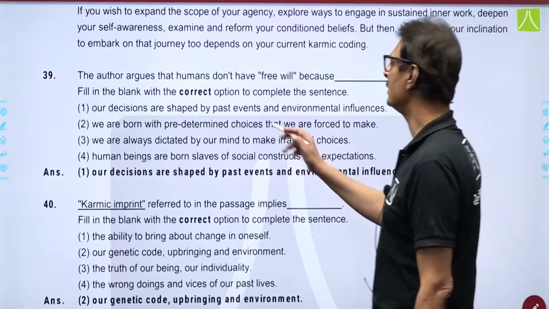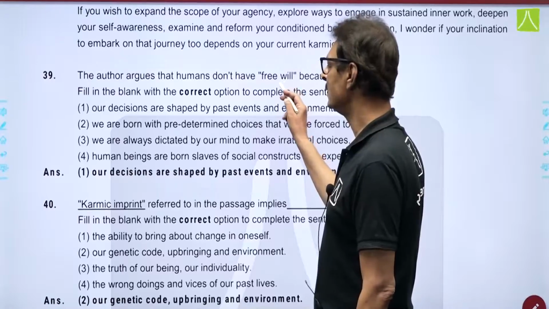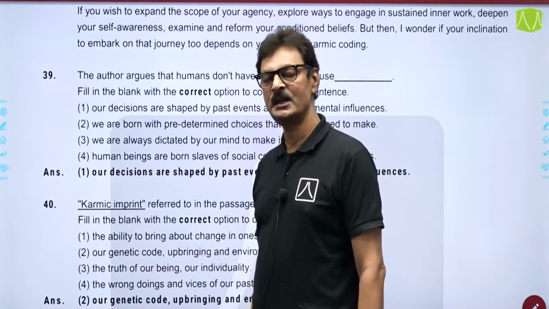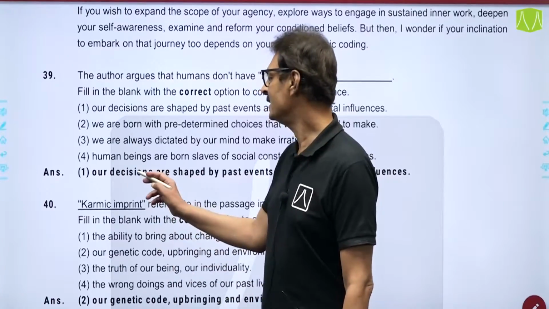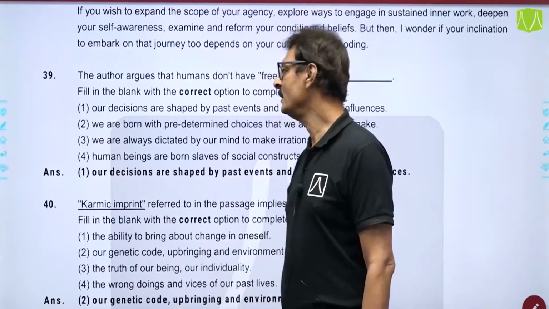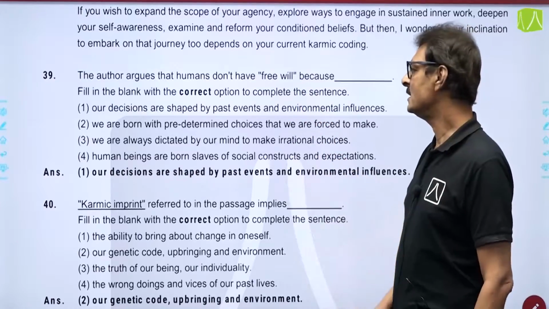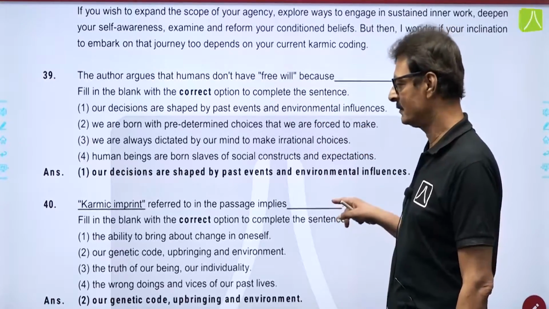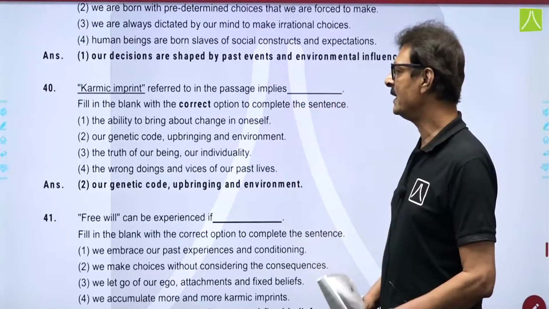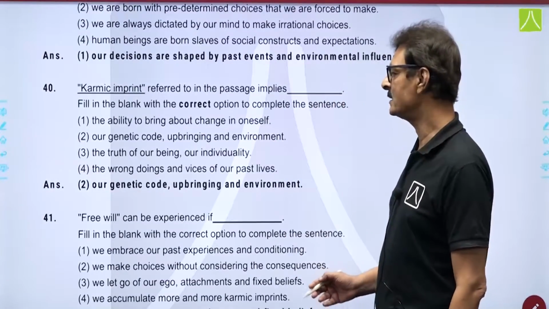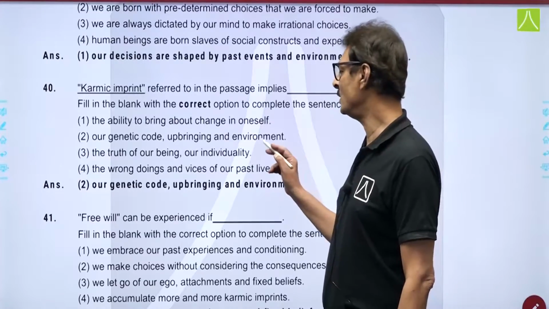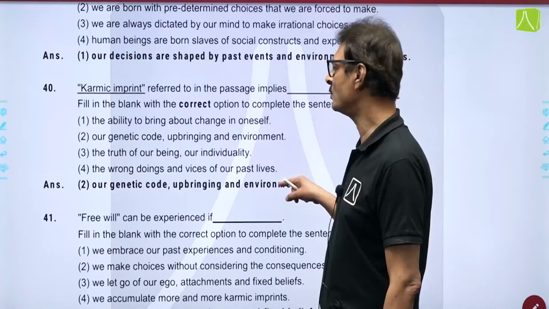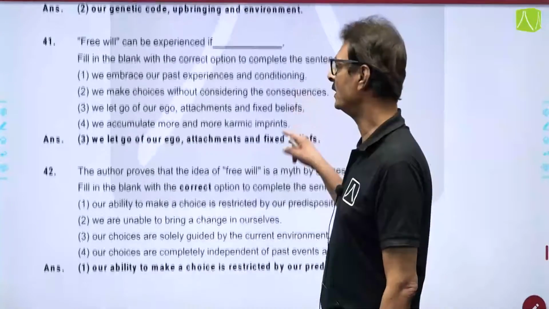The author argues that humans do not have free will because... this was specified in the passage, and if you have understood the passage, you will realize that the correct answer is option number 1, that our decisions are shaped by past events and environmental influence. Karmic imprint, referred to in the passage, implies, and karmic imprint means our genetic code, upbringing and the environment. So 2 is the correct answer for question number 40.